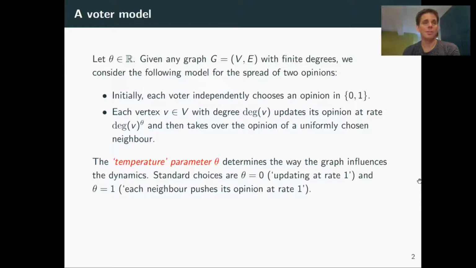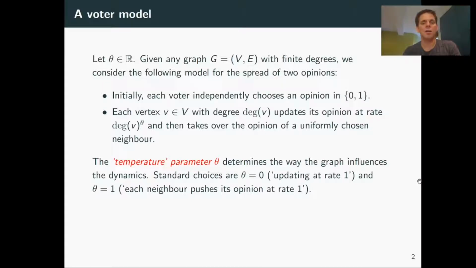We're looking at the voter model, which is one of the classical models for modeling the spread of two opinions across a network. Each vertex can have two opinions, 0 or 1. At the beginning, we let each voter independently choose its opinion. And then the dynamics are as follows.